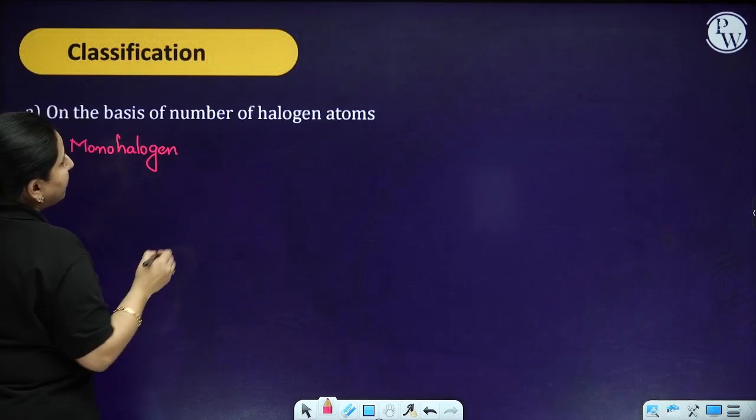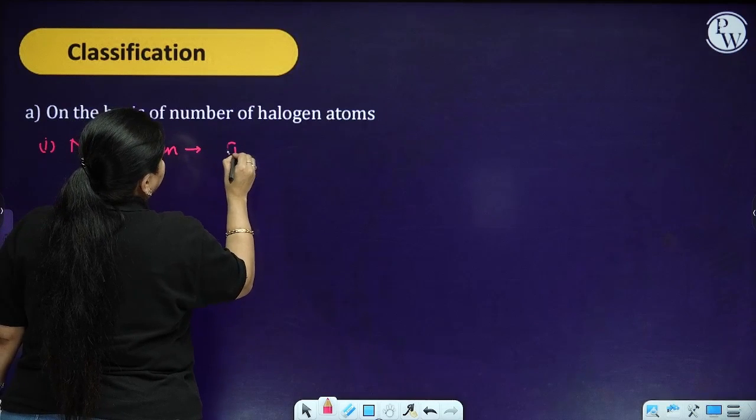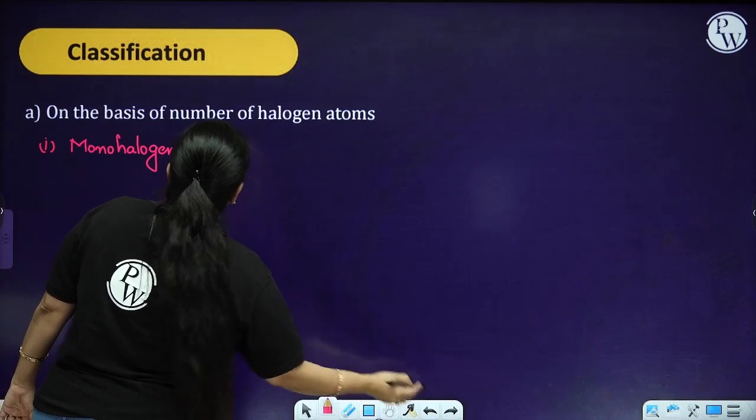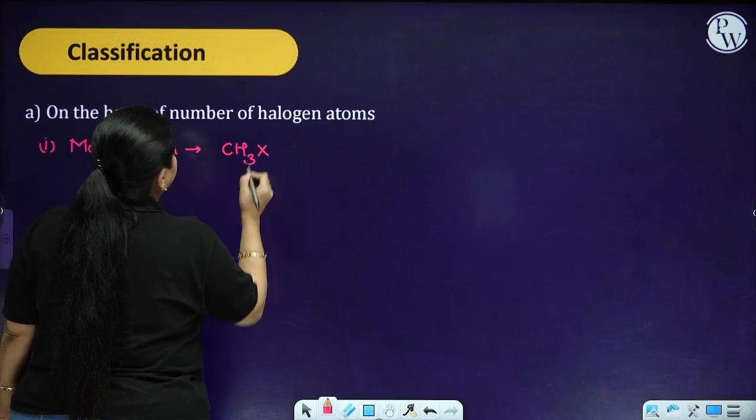Monohalogen means only one halogen atom, that is like CH3X.